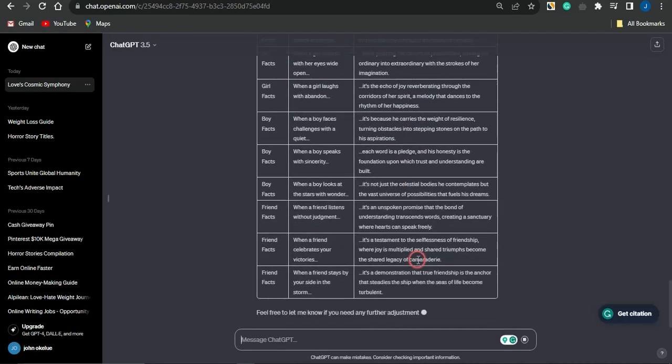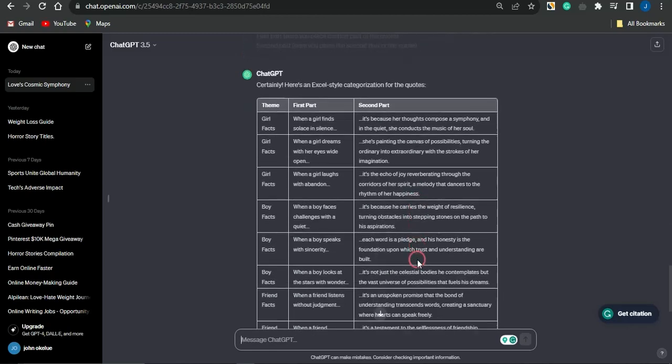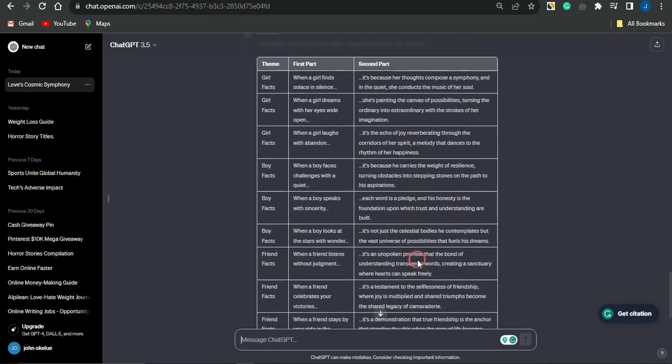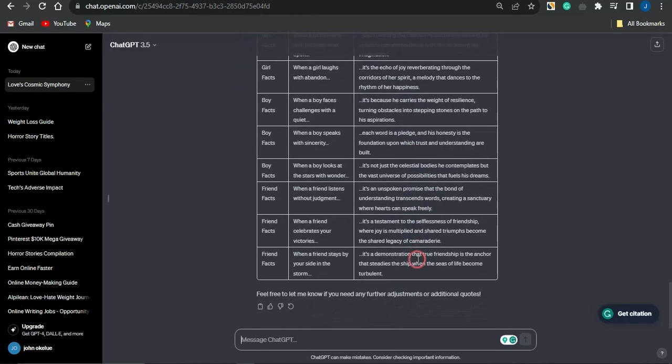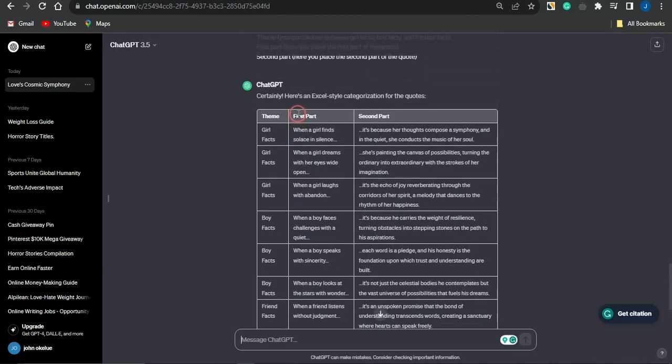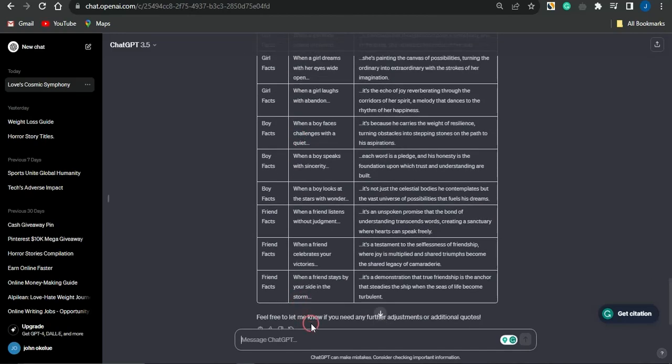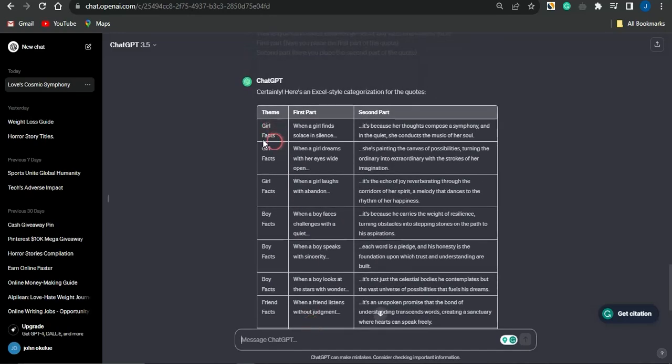All you need to do right now is use ChatGPT to write up to 300 cool facts on any theme of your choice. Maybe you can use multiple themes, because ChatGPT might not be able to give you 300 facts or 300 scripts at once. You want to break that down into smaller bits, and ChatGPT is actually going to come up with some cool themes right here. All you need to do right now is leave this page open.